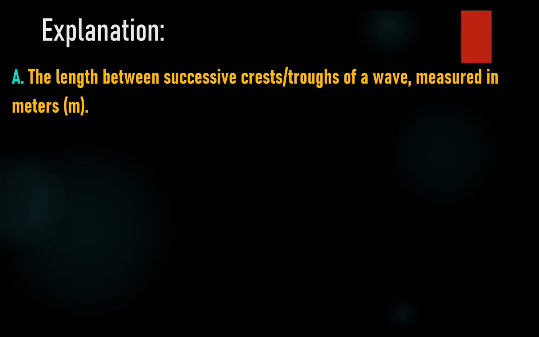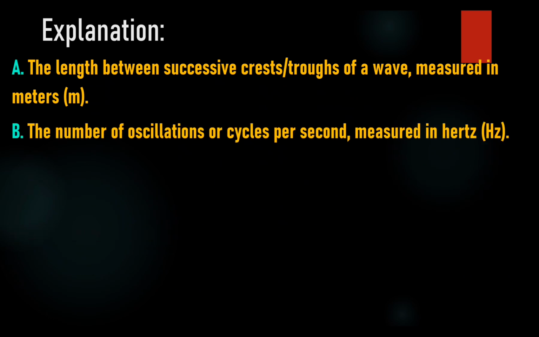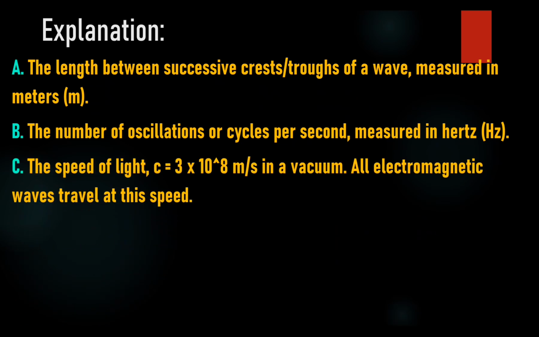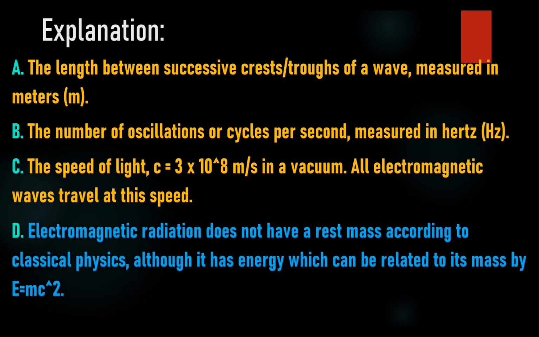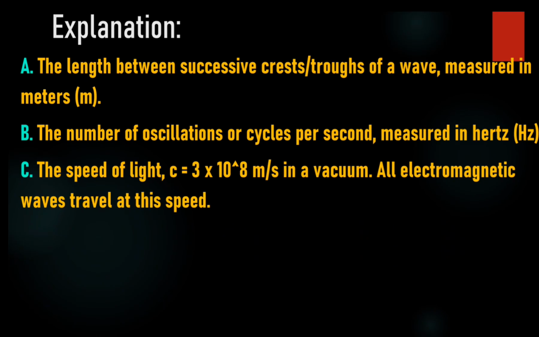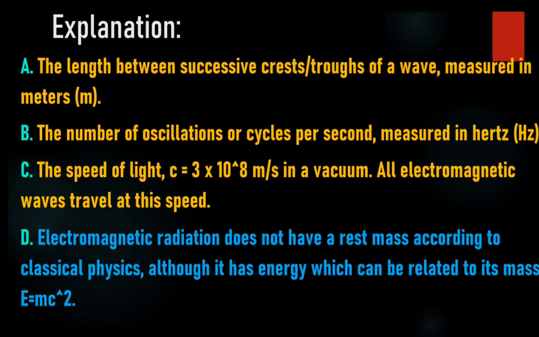A. Wavelength. The length between successive crests or troughs of a wave, measured in meters, m. B. Frequency. The number of oscillations or cycles per second, measured in Hertz, Hz. C. Speed. The speed of light, c, equals 3 times 10 to the power of 8 m/s in a vacuum. All electromagnetic waves travel at this speed. D. Mass. Electromagnetic radiation does not have a rest mass according to classical physics, although it has energy which can be related to its mass by E equals mc squared.